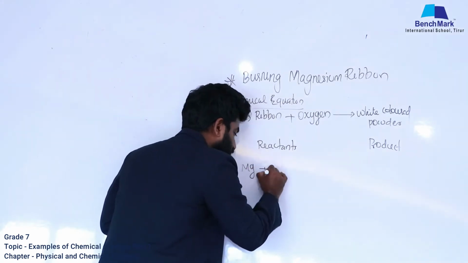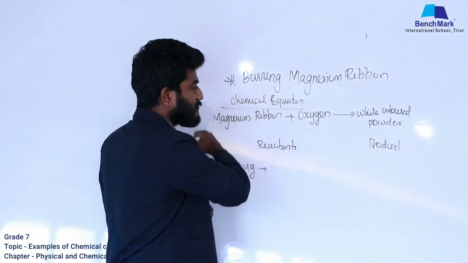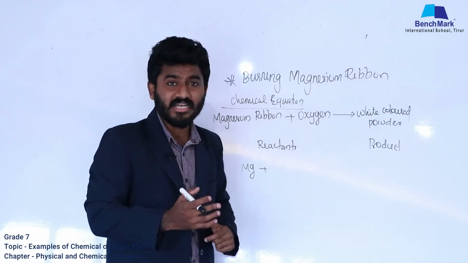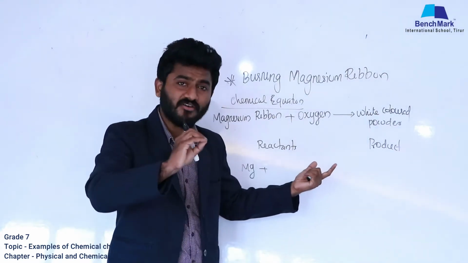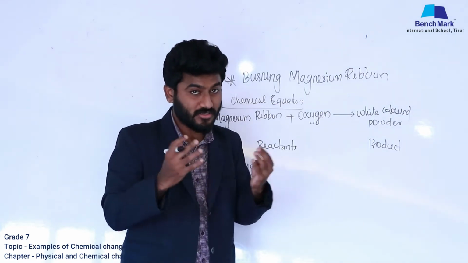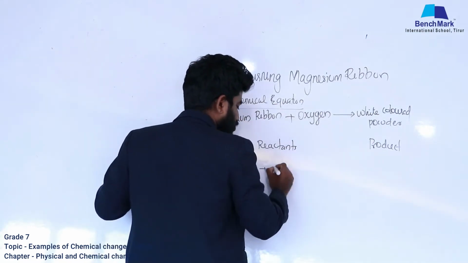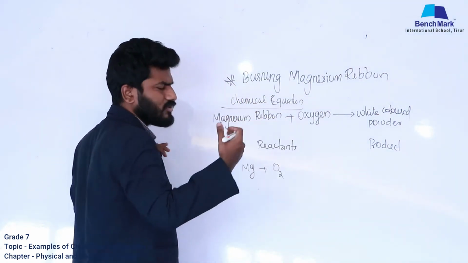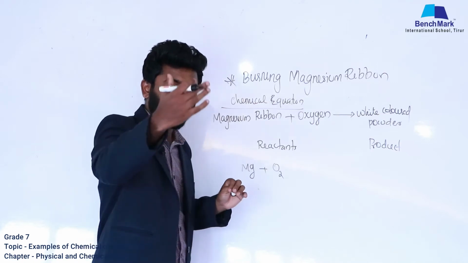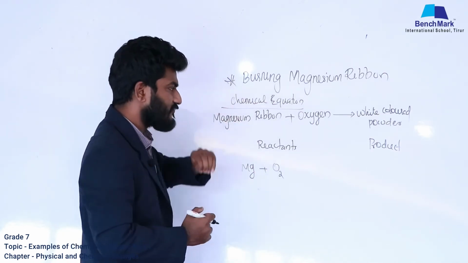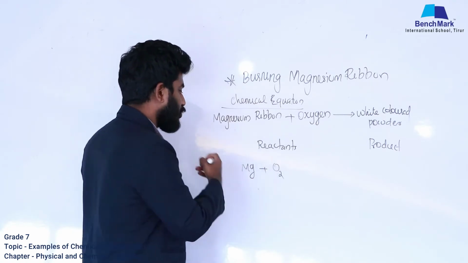And there are 6 letters in oxygen, right? Instead of using these 6 letters, how can we make it short? Simple. Instead of writing oxygen, we will use O2 only. How we have taken O2, detailed things we will discuss in higher classes. But here you have to understand that instead of writing oxygen, we have used O2.